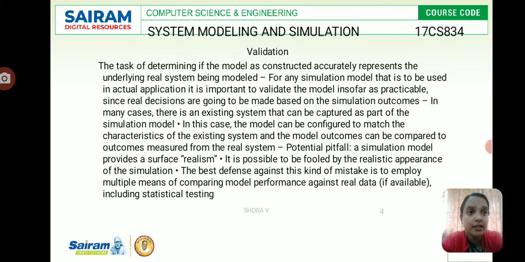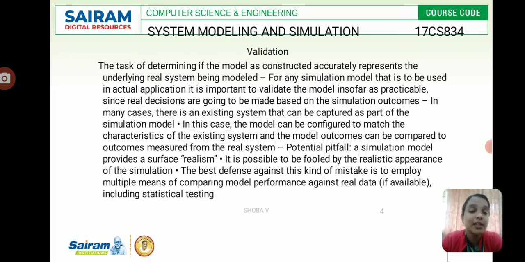itself may not have any existing system to compare it with, but it may consist of known subsystems. So each of the validity can be tested separately. Next is internal validity and then sensitivity analysis. Internal validity: a model with a high degree of internal variance will be rejected, as a stochastic system with high variance due to its internal process just hides the changes in the output due to the input changes. For example, if you have a constant input, then you will get a constant output. If you make any modifications in the input, then definitely there will be changes in the output also.